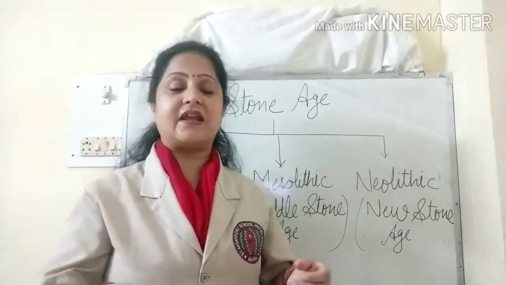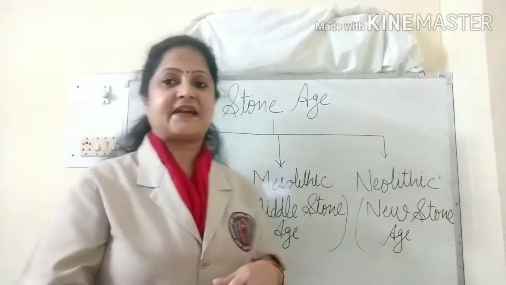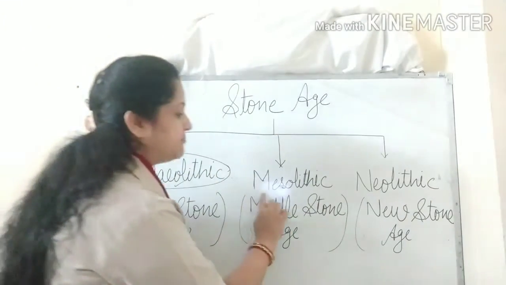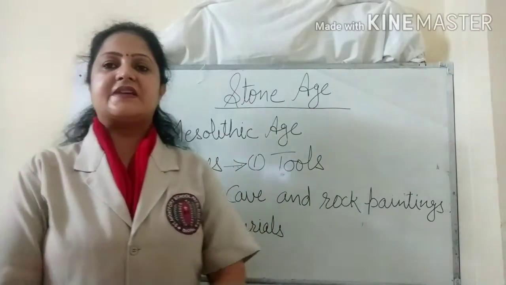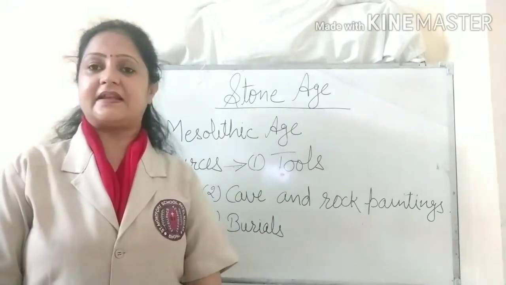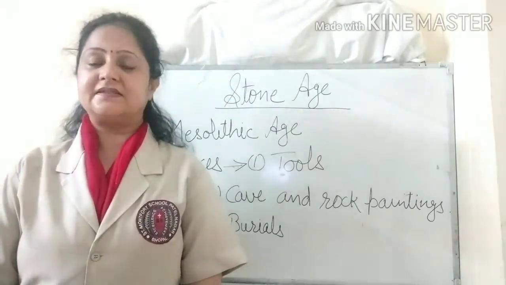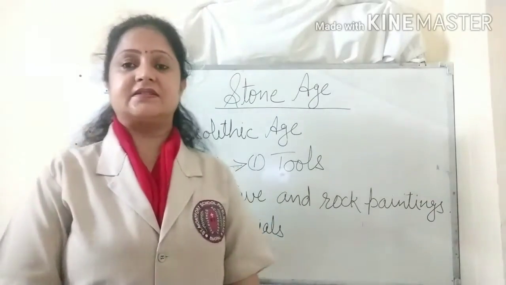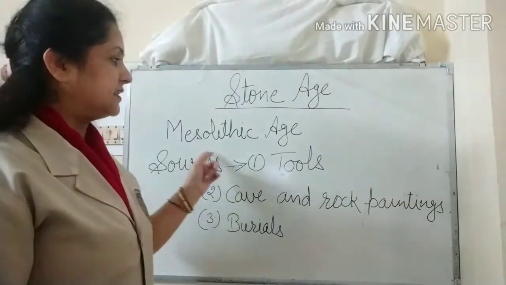So this was all about our previous chapter. Now we are going to start our next chapter, which is about the Mesolithic age. As we know, the Paleolithic age lasted for 1 million years, and after 1 million years a new age started, and this new age was the Mesolithic age.